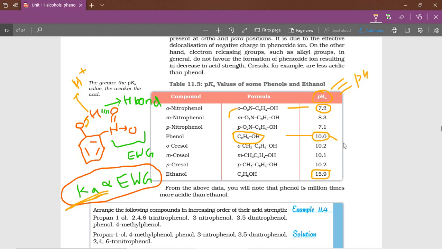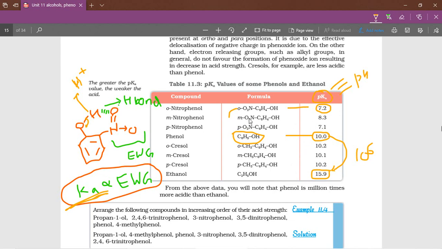So phenol and alcohol, the difference is almost 6, that means 10 to the power of 6 times stronger acid. Phenol is a stronger acid, how many times? 10 power 6 times compared to ethyl alcohol. Is it clear?